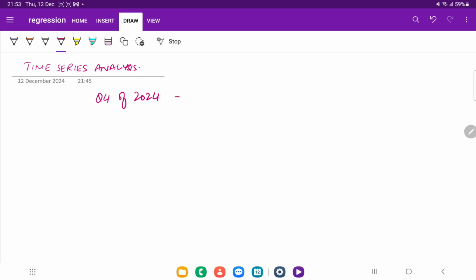And suppose I'm telling you that sales in quarter 4 of 2024 were around $50,000, and this is the average sales. Average sales means that there is no seasonal variation in it. For example, there is a Christmas season, and the 50,000 excludes any Christmas sales. This is the average sales.